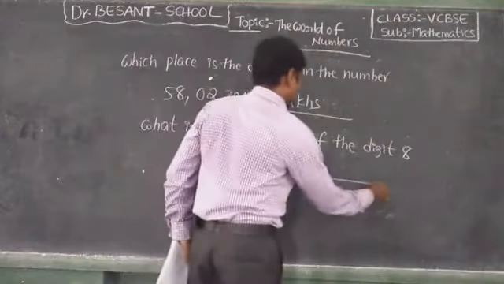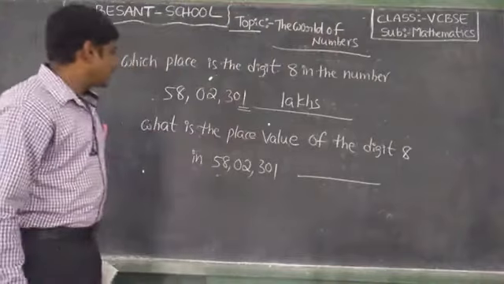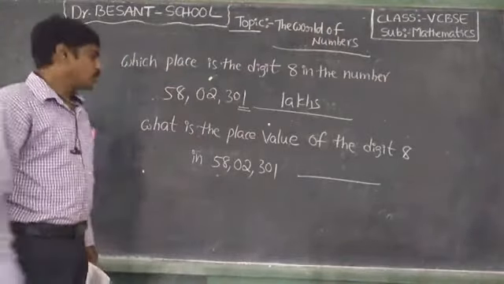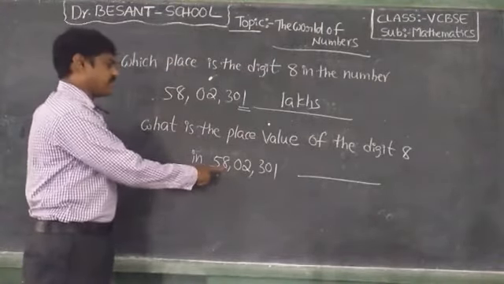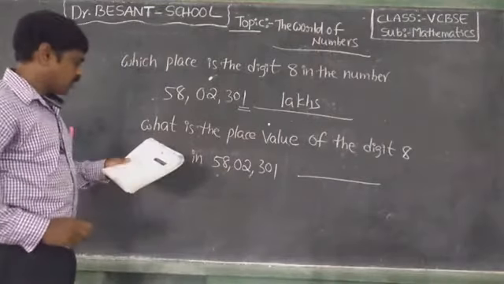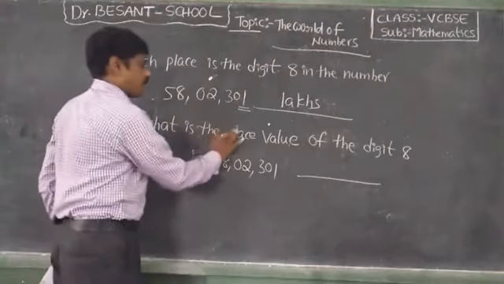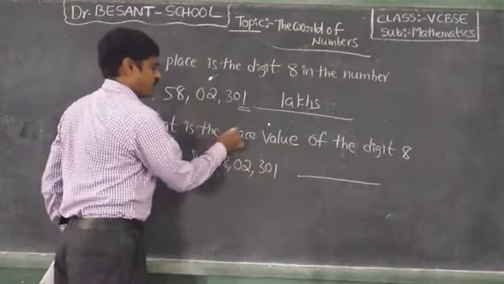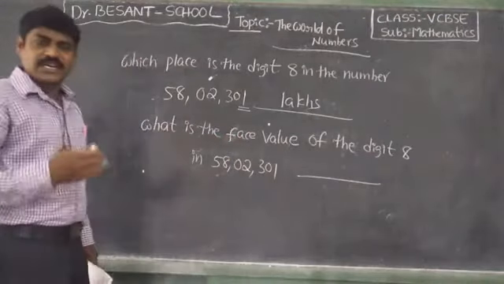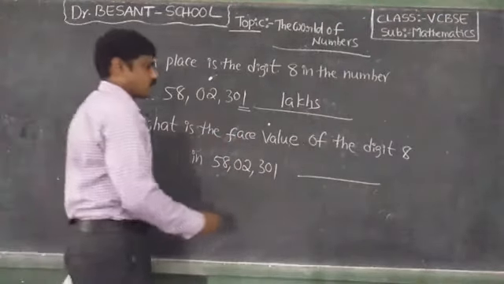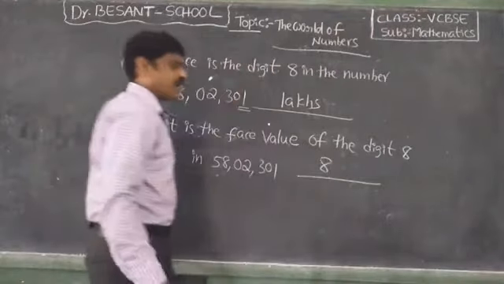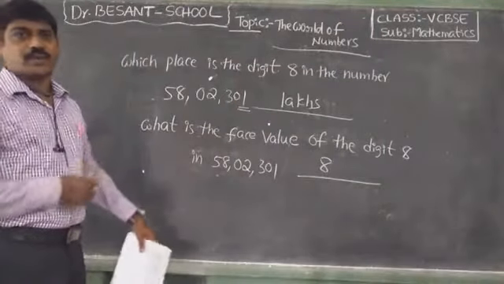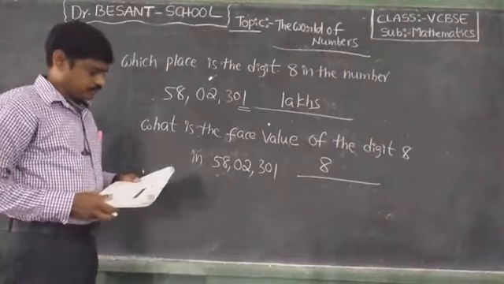We know that the digit itself is the face value. So 8, what is the face value? Place value or face value? Sorry, face value. Face value means the digit itself. So the face value is 8 only. Okay. Next.